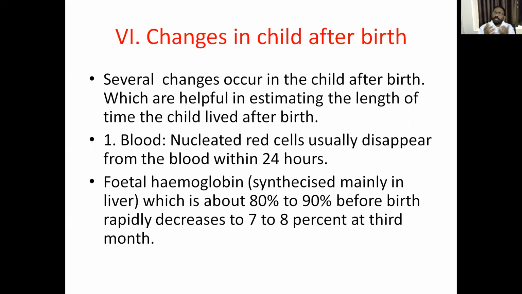One is blood, that means fetal blood, RBC, or nucleated. These nucleated blood cells disappear after 24 hours. You all know, 80% of the fetal hemoglobin decreases by 7 to 8% after the third month. These are the changes in the live born child.